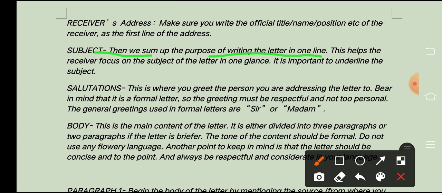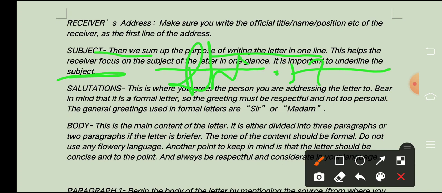This helps the receiver focus on the subject of the letter in one glance, and it is important to underline the subject, right? You have to highlight that subject, that should be catchy, and you will not use any punctuation mark, no full stop, no exclamation, no question mark, okay? So this should be written in a phrase, and only one line you have to use for this, okay? So this is very important.